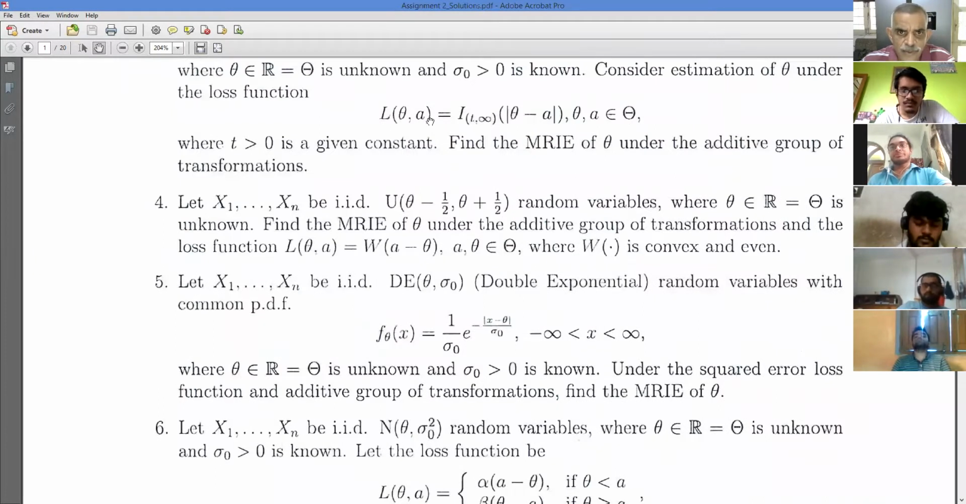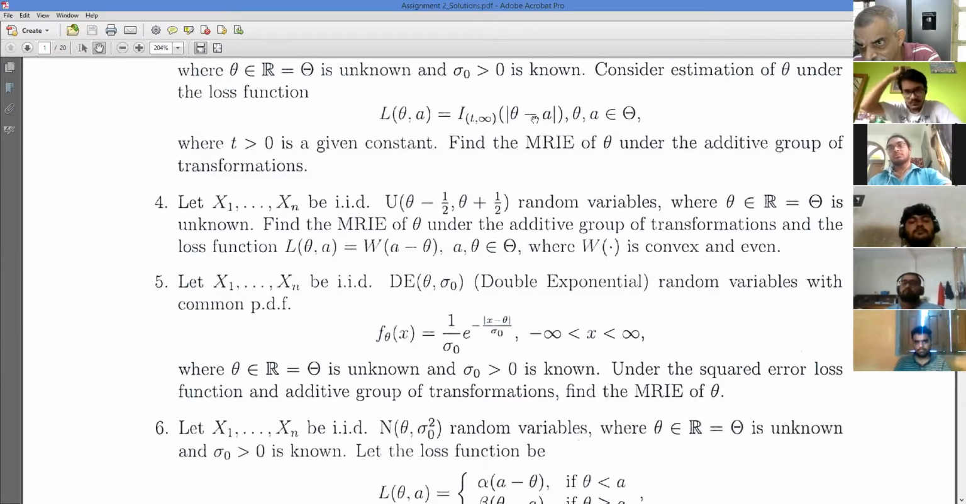So the loss function is given to be L(theta, a) = I_{t to infinity}(|theta - a|). That means this is 1 if |theta - a| is greater than t, 0 otherwise. So my loss is either 1 or 0, nothing in between. Loss is 1 if the difference between theta and a is greater than t, where t is a given constant. If the difference between my estimate and the actual theta which I want to estimate is greater than t, then my loss is 1. If the distance is less than or equal to t, I don't lose anything. My estimate is okay. That is what this loss function is saying.